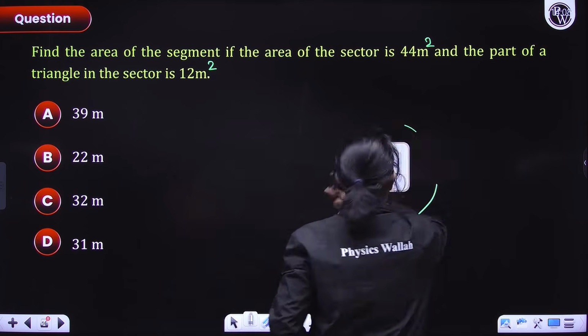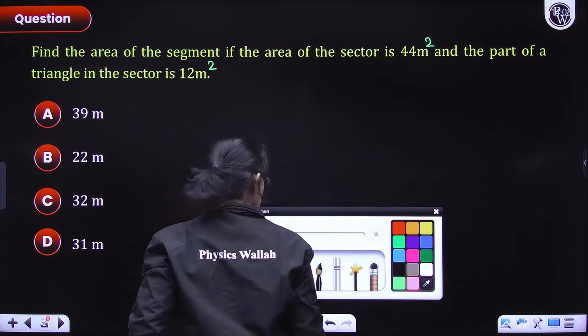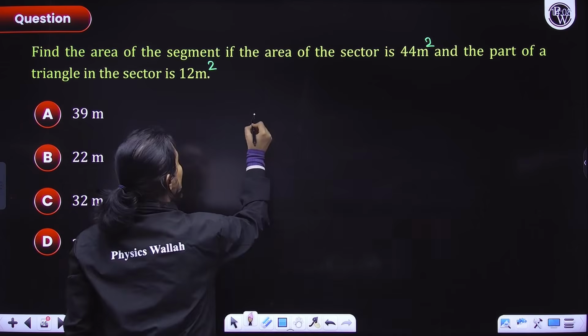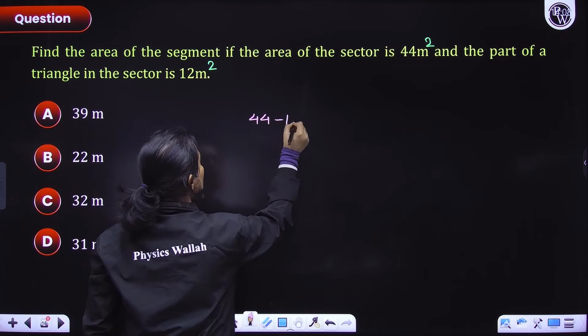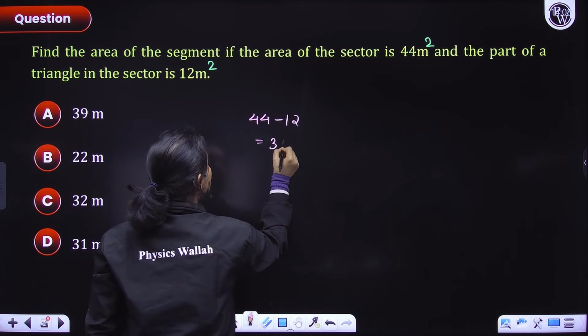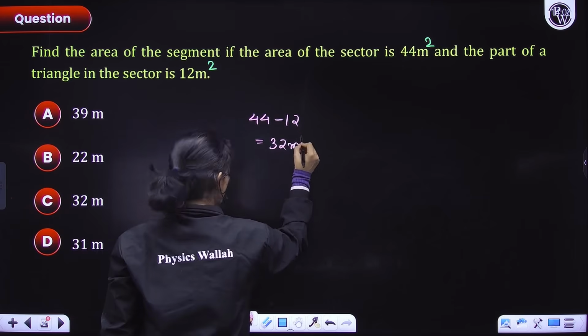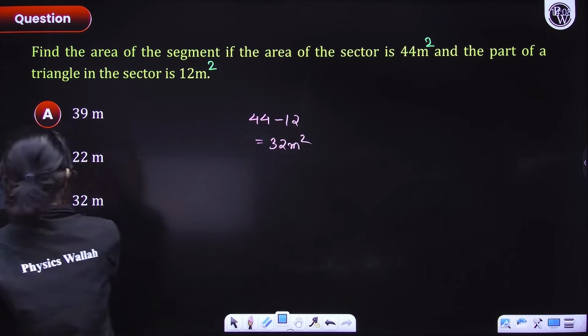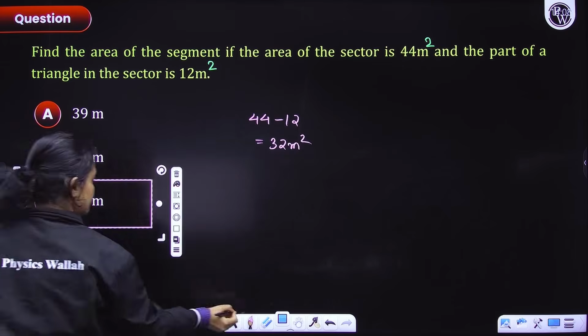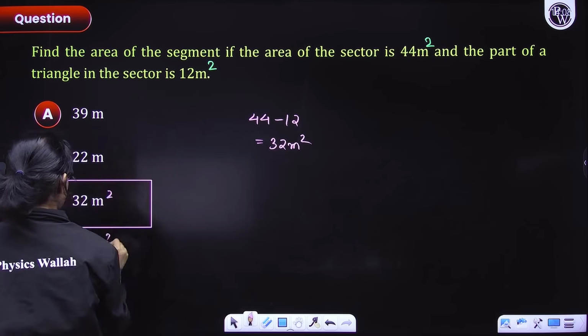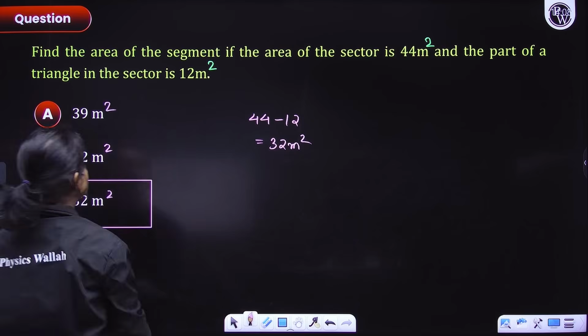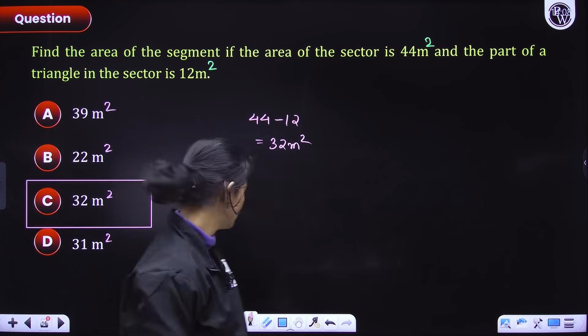So what would be the answer, everyone? The answer would be 44 minus 12, so that is 32 meter square. This is the answer. We should have square here. I'm so sorry for this. Simple hai.